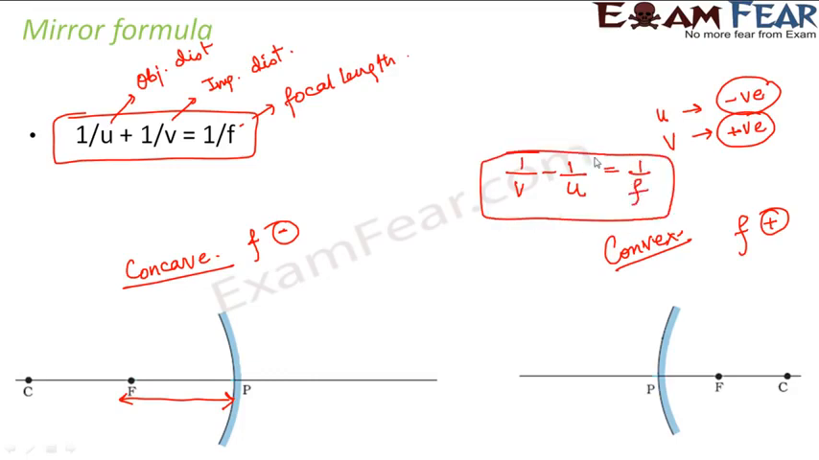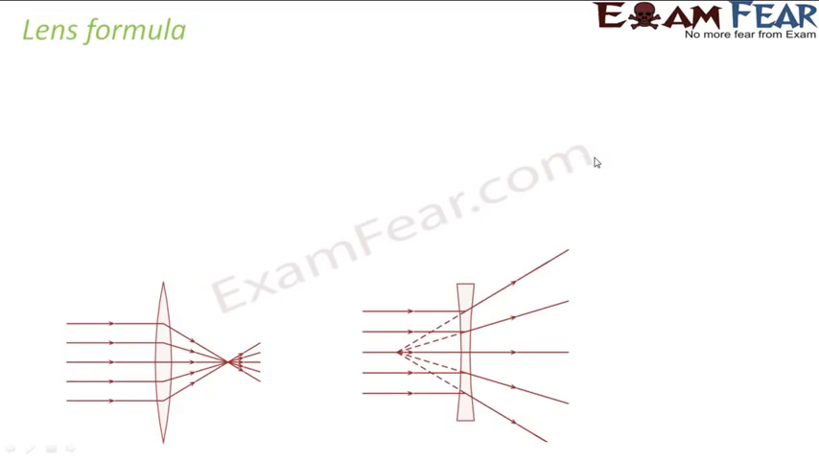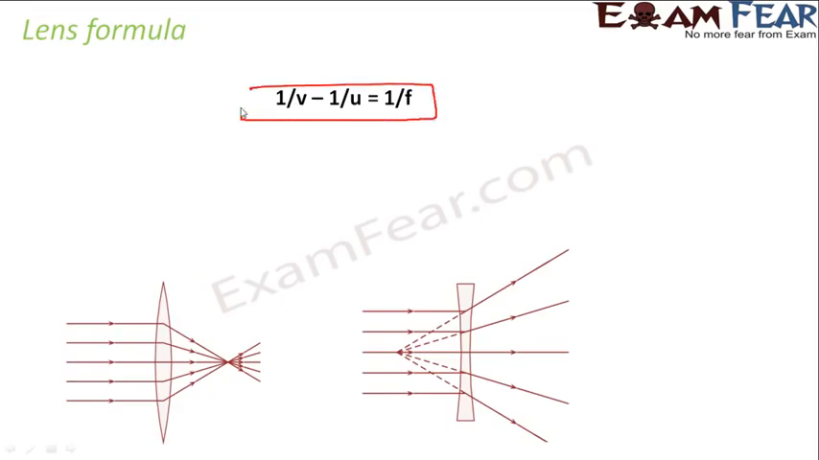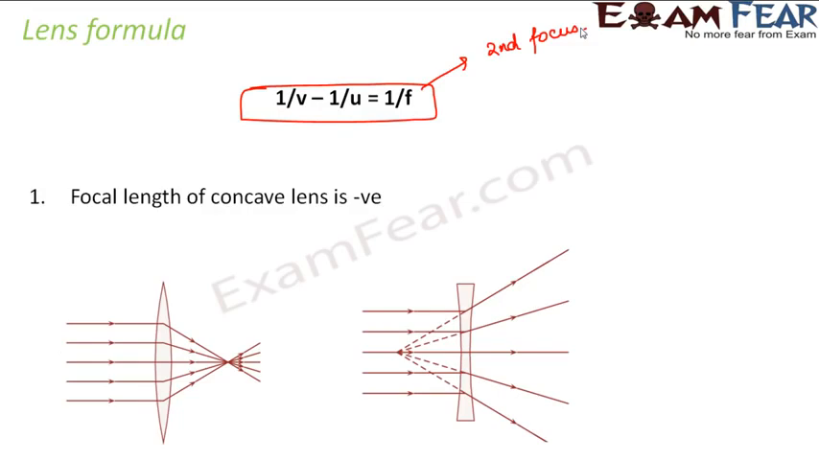So that's the mirror formula. Now moving ahead, we will also learn about the lens formula, which states that 1 by v minus 1 by u is equal to 1 by f. Now here, when we talk about the focal length of a lens, we always talk about the second focus. As I said before also, in general, whenever we talk about focal length of a lens, it is always the second focus which we are talking about. So here also we can make use of this formula and answer those kind of numerical problems.